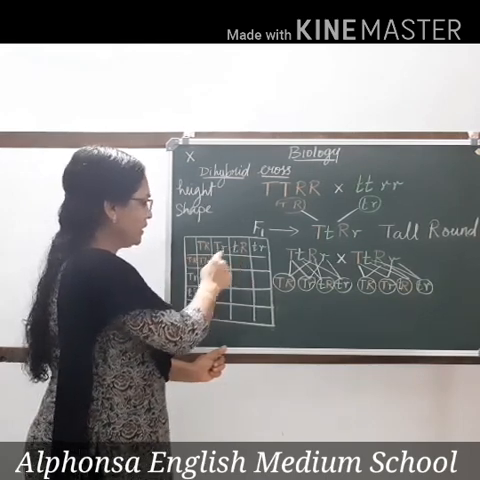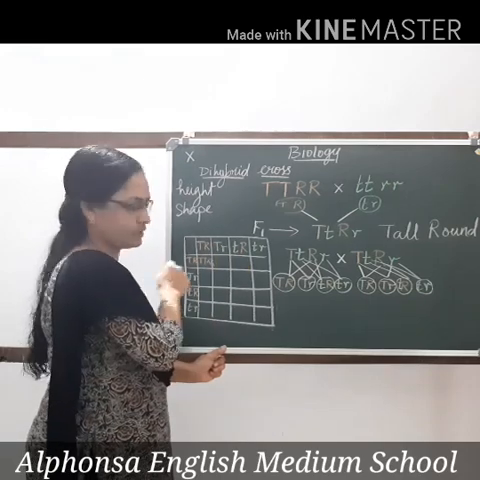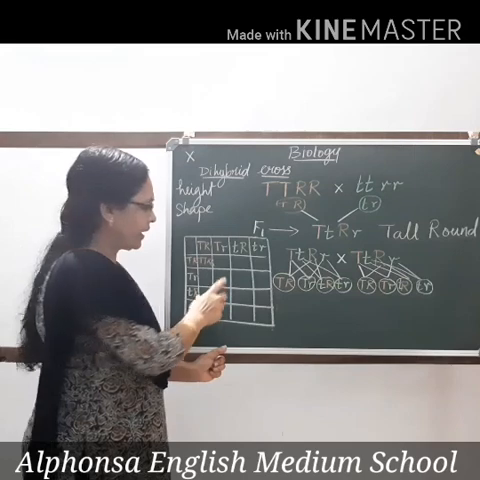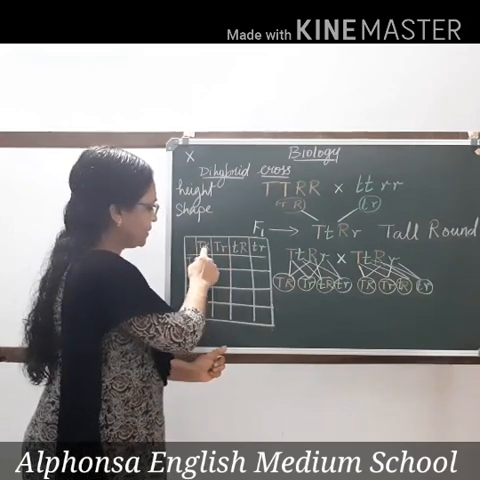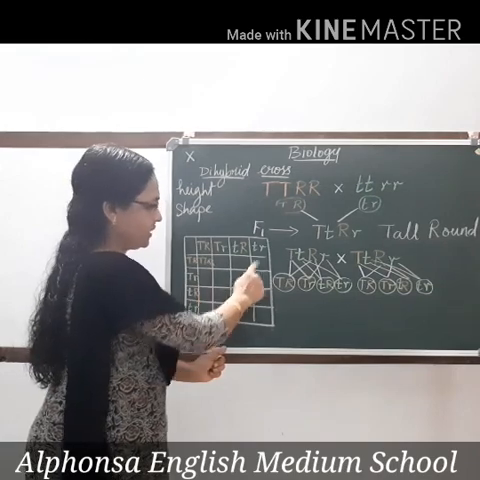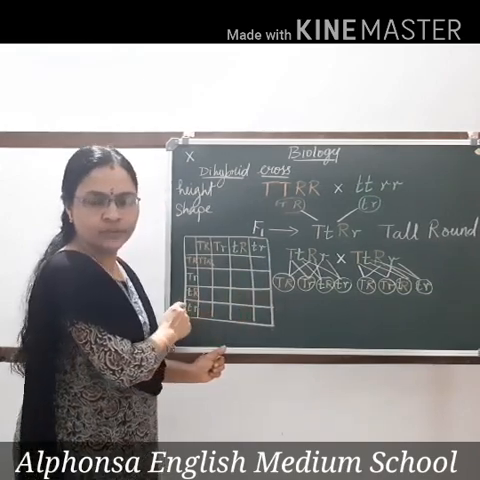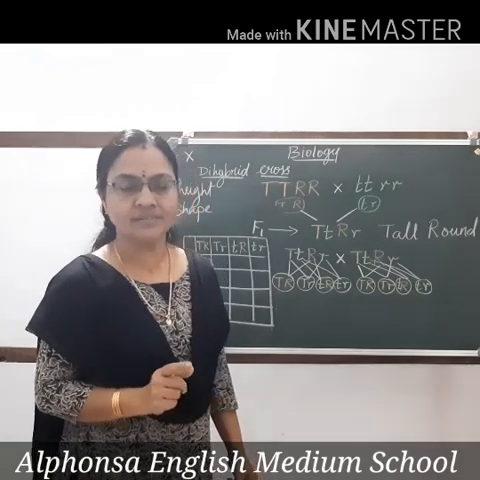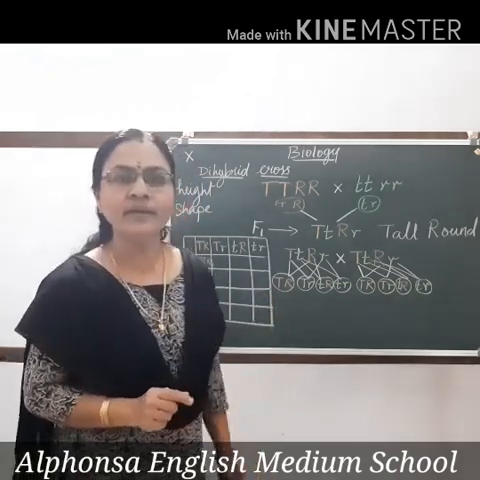Capital T, small t, capital R, capital R. Capital T, small t, capital R, small r. Like that you will join this and this here, this and this here, this and this here. Like that you will write. If there is any problem, you may just ask me. Hope you understood it. If I write this, then you won't have any work to do.